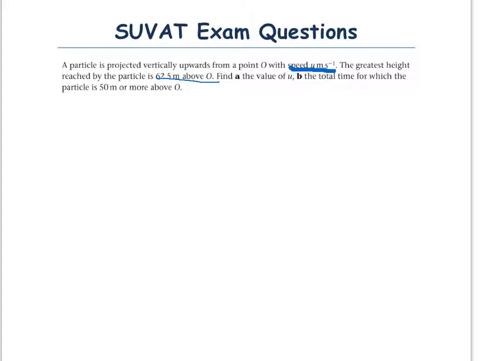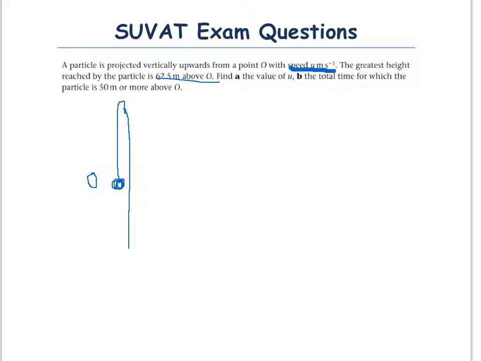So, we've got our particle here, and that's at point O. We're going to throw it vertically upwards, so it goes vertically upwards to a point, and then it's going to slow down, stop, and start falling back to the earth.